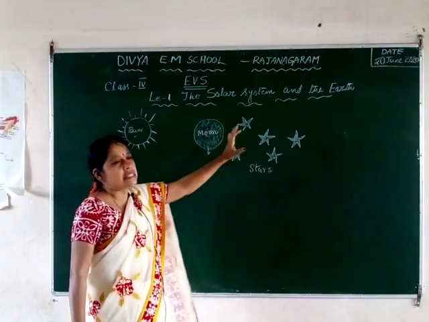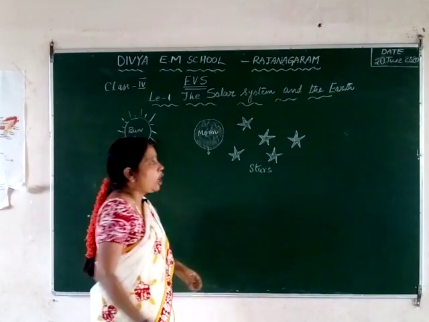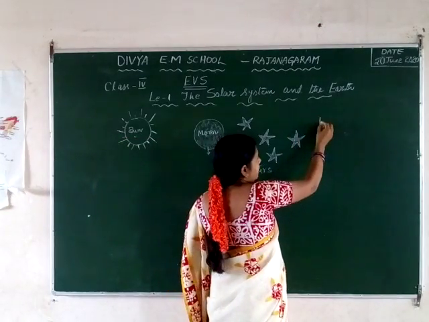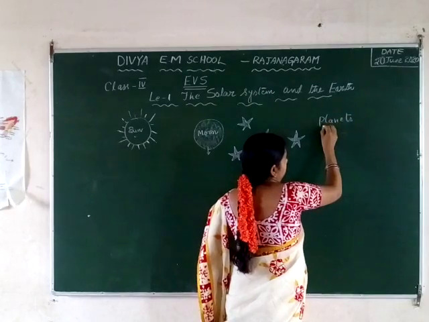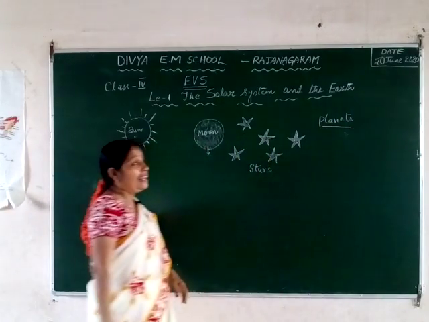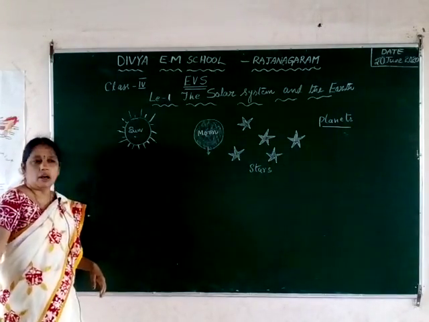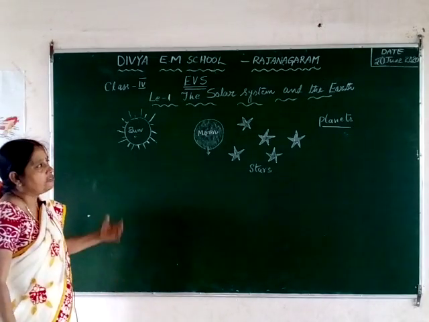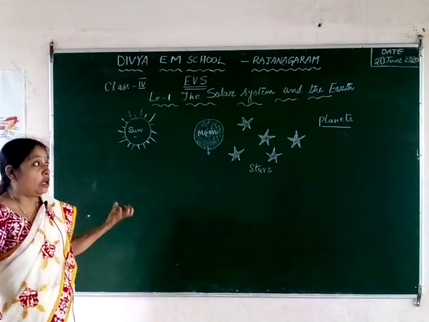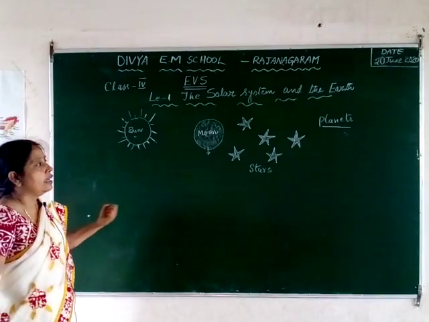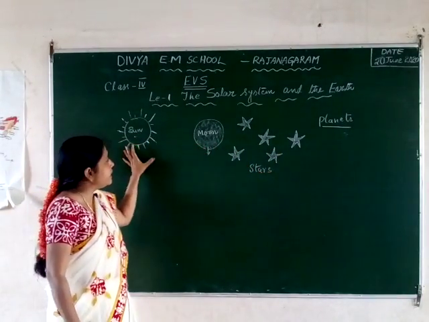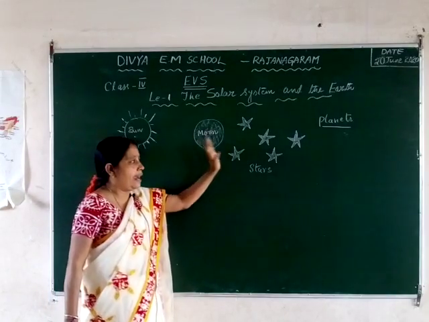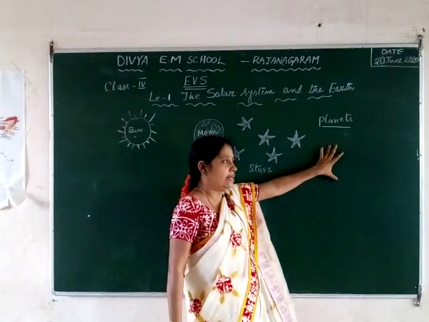Apart from all these things, we can see some other objects in the sky. They are called the planets. The number of planets is fixed. They are not an uncountable number. There is a fixed number of such objects we can see in the sky. Now let us see what the sun, the moon, the stars and the planets are.